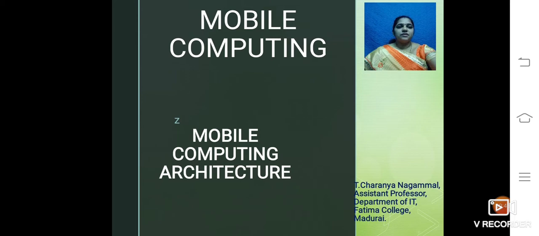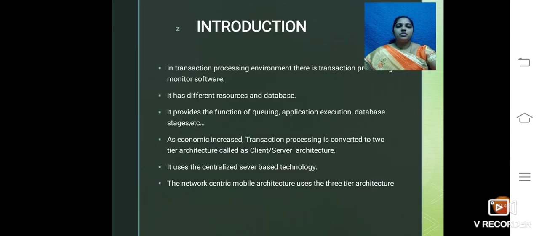Let us go inside our lecture. So, first, the introduction of mobile computing architecture. In the transaction processing environment, there is a transaction processing monitor, which is software that uses different resources and databases.